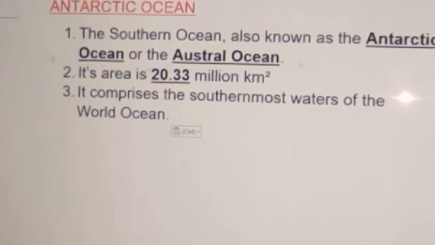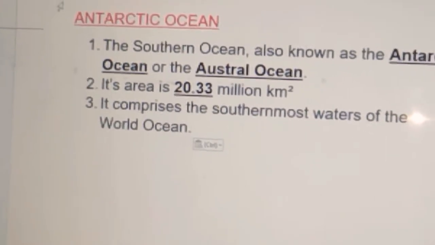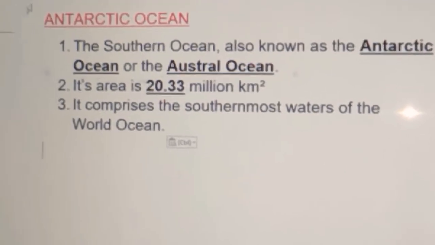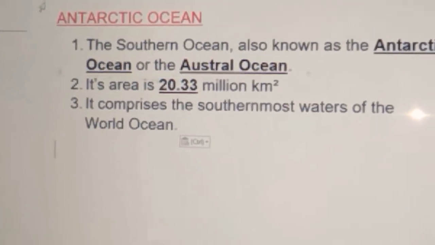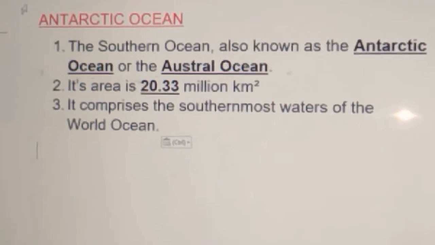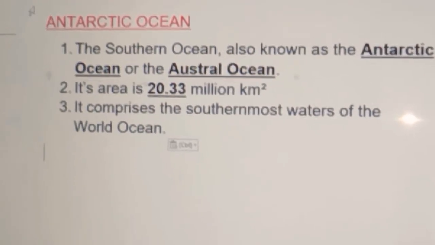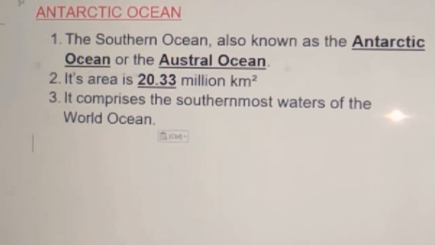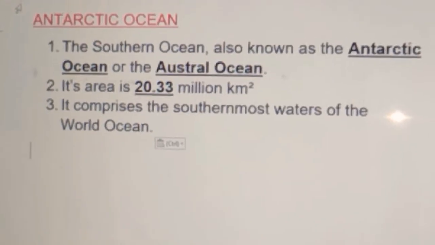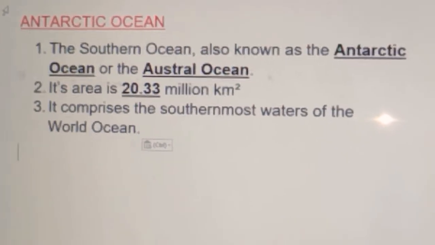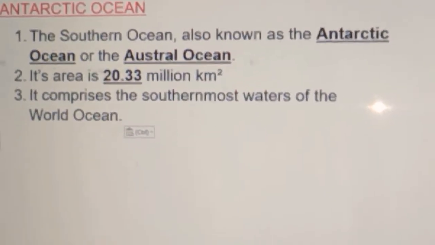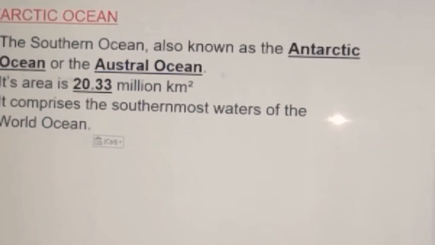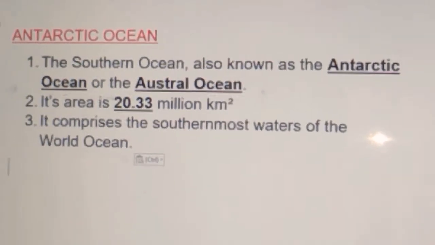Next is the Southern Ocean. It is also known as Antarctic Ocean or the Austral Ocean. It is above the continent Antarctica. It is in the southern hemisphere. Its area is 20.33 million square kilometers. It comprises the southernmost waters of the world ocean. Make a note of the names. 3 names for this ocean: Southern Ocean, Antarctic Ocean or Austral Ocean. Copied.